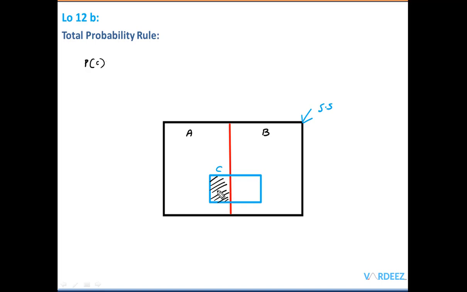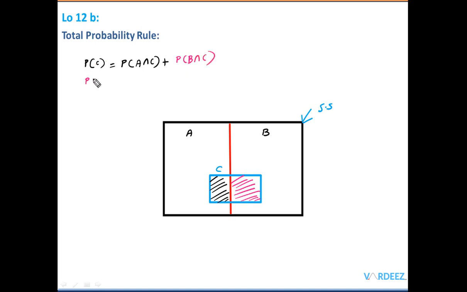So this is the intersection between A and C. So I can write the total probability rule as the joint probability, or the intersection between A and C, plus the intersection between B and C.